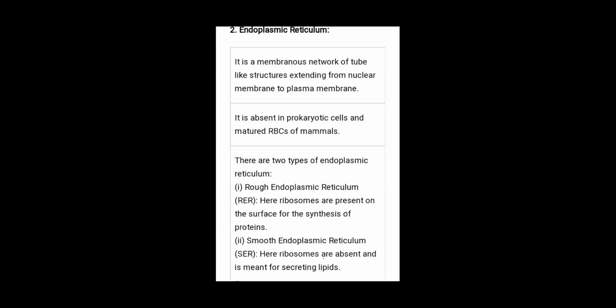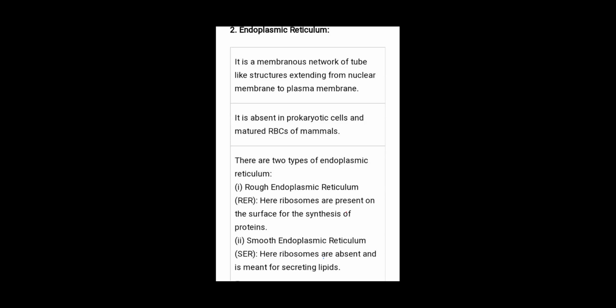Is it clear? Smooth endoplasmic reticulum is absent of ribosomes. They don't have the ribosomes. They don't have the dot-like structures. That's why it is known as the smooth endoplasmic reticulum. Rough endoplasmic reticulum synthesizes protein. Why does it synthesize protein? Because ribosomes are present on the rough endoplasmic reticulum.